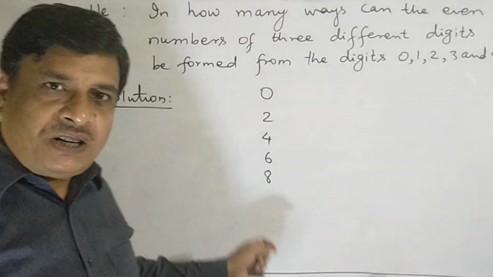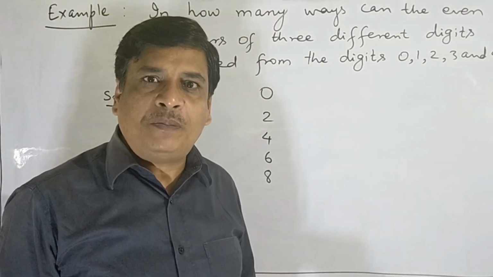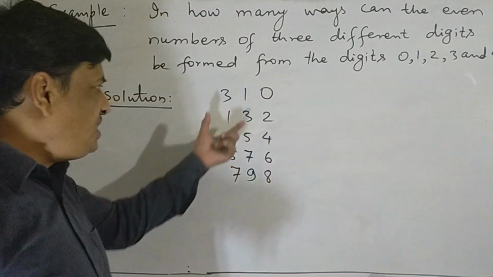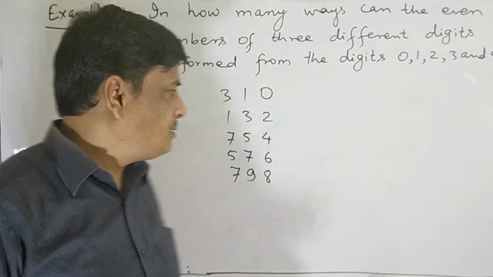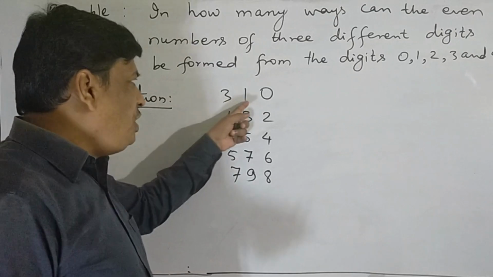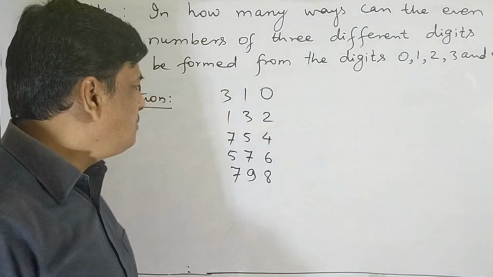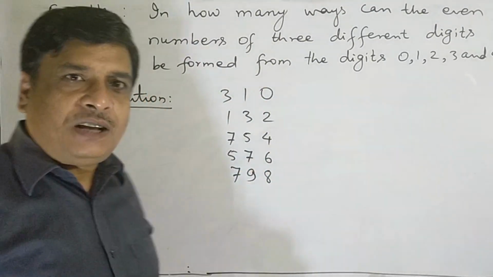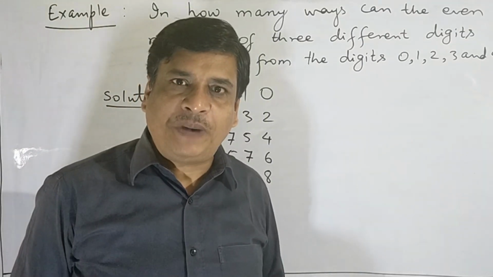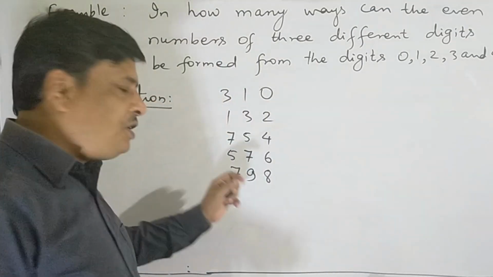These are even numbers. These are divisible by 2. These are 3-digit numbers. Tens place and hundred place are taken randomly, but the unit place has those numbers which are divisible by 2. Then these numbers are even.